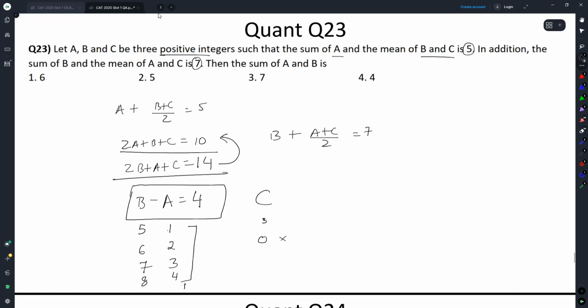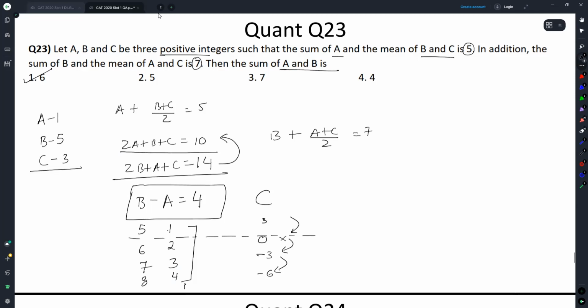Next, 2A is 6, plus B is 7, plus C. C here turns out to be minus 3. C here will turn out to be minus 6. Can you see the value of C from the second case onwards? From the second case onwards, you will not get any acceptable value for C. So the only possible case here is A equal to 1, B equal to 5, and C equal to 3. And therefore, the sum of A and B is 6.